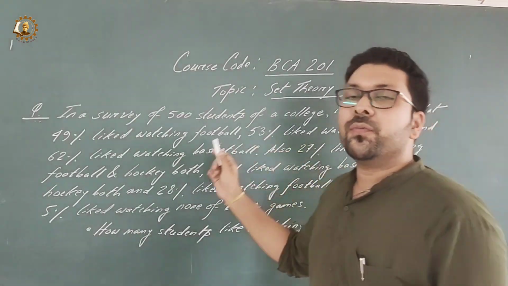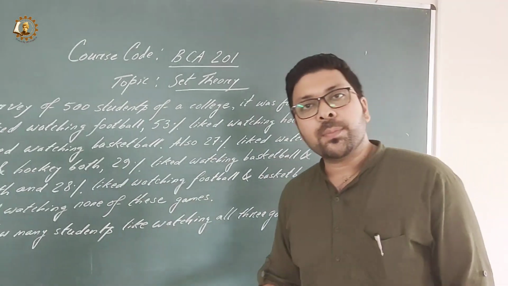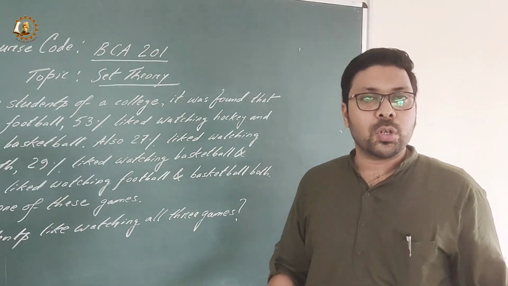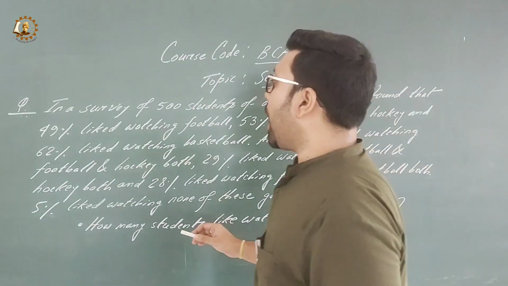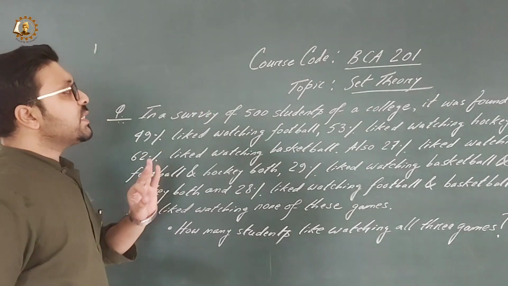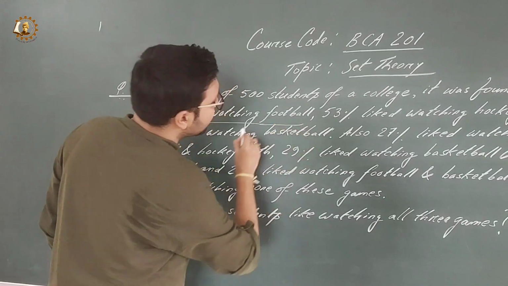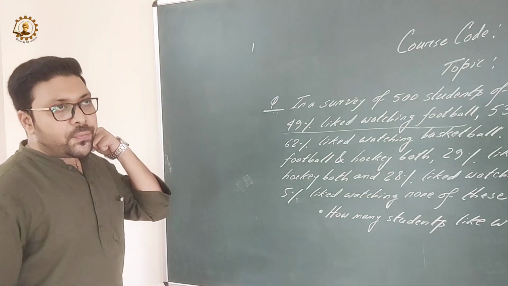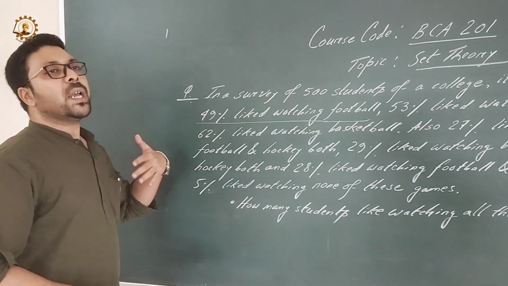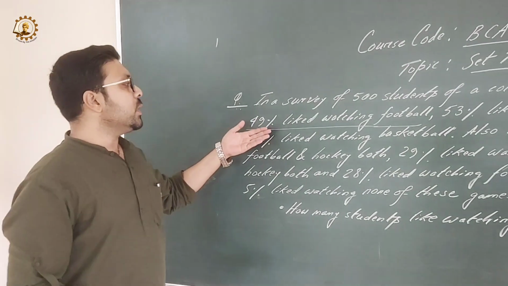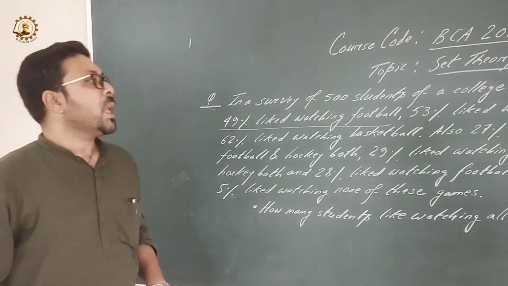Here we can solve this particular problem using a Venn diagram. At the same time, we can simply use one formula of set theory to solve this question. We can form three different sets here. One is 49% liked watching football, so this is one set. If you consider a total of 500 students in the college, then 49% of 500 students will give you the answer of how many students actually like football.